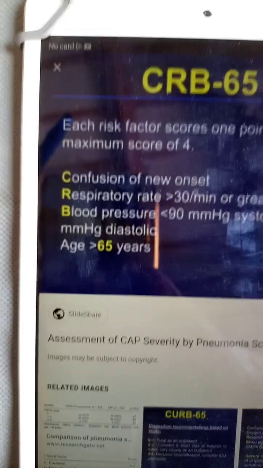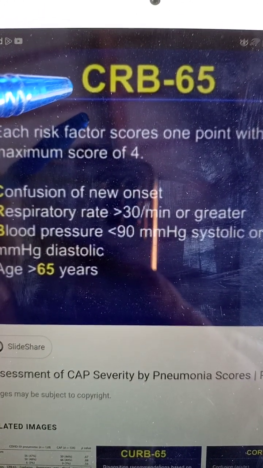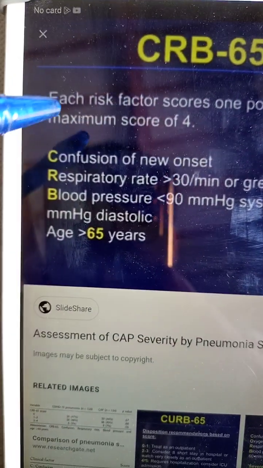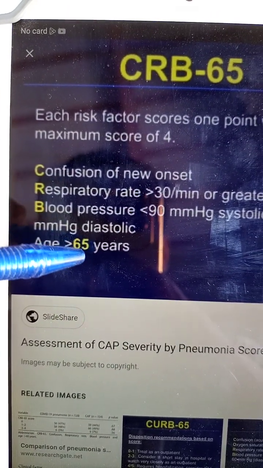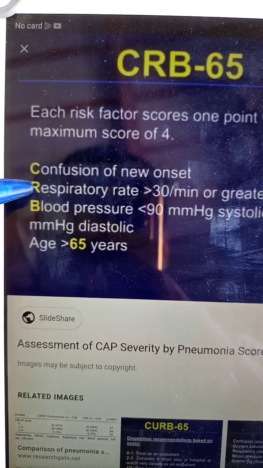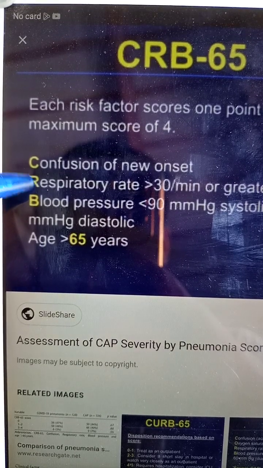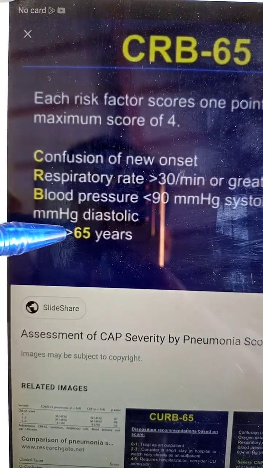So these are different types. Okay, so look at the mnemonic for severity of community acquired pneumonia. We use the mnemonic CRB 65. So C stands for confusion of new onset, R stands for respiratory rate more than 30, B is blood pressure less than 90, and 65 is age greater than 65.